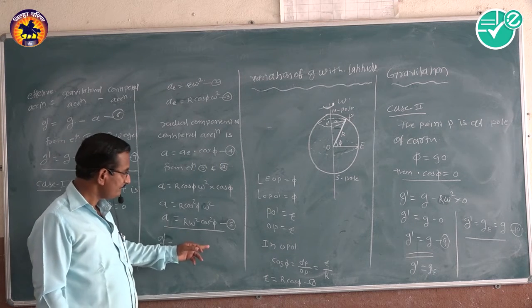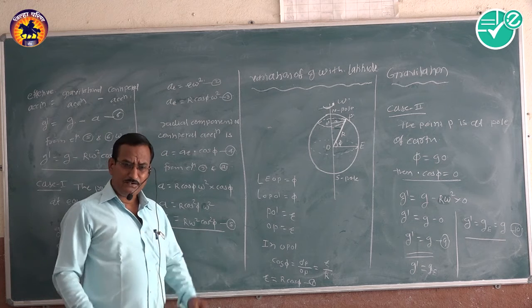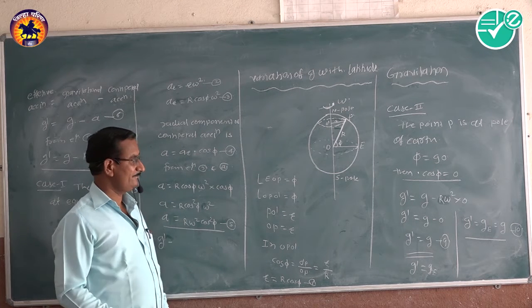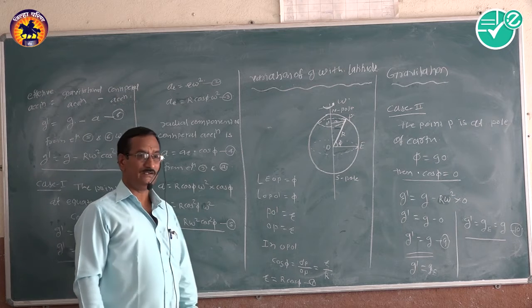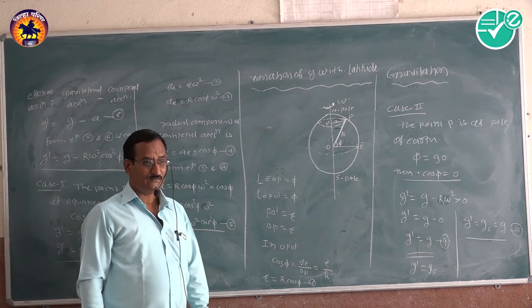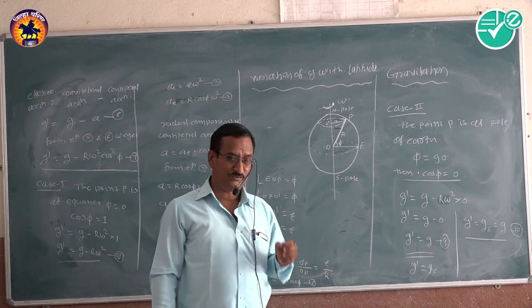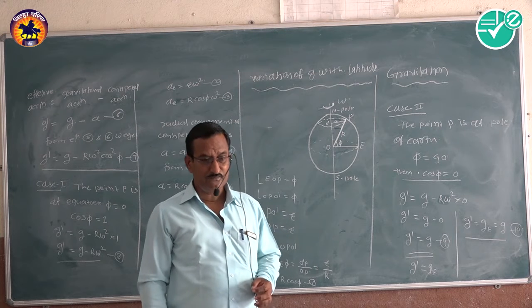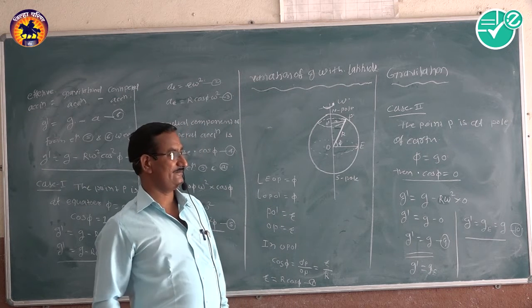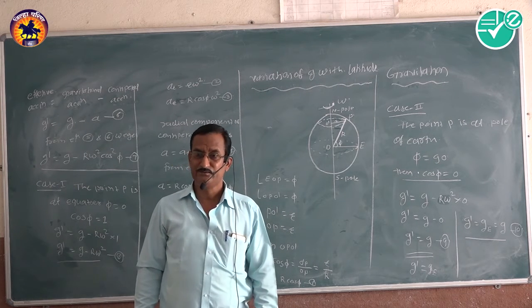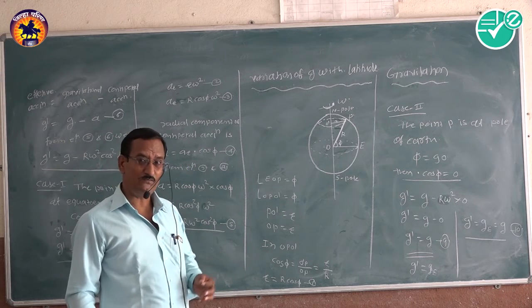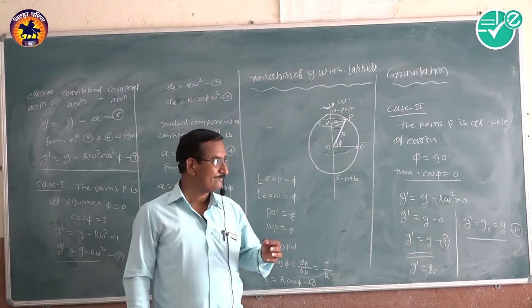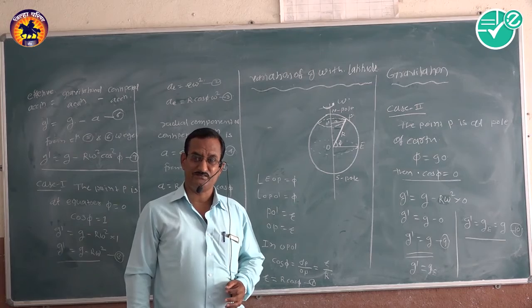That is the end of this topic. In this topic, we have to learn these articles. Firstly, the definition of gravitation.